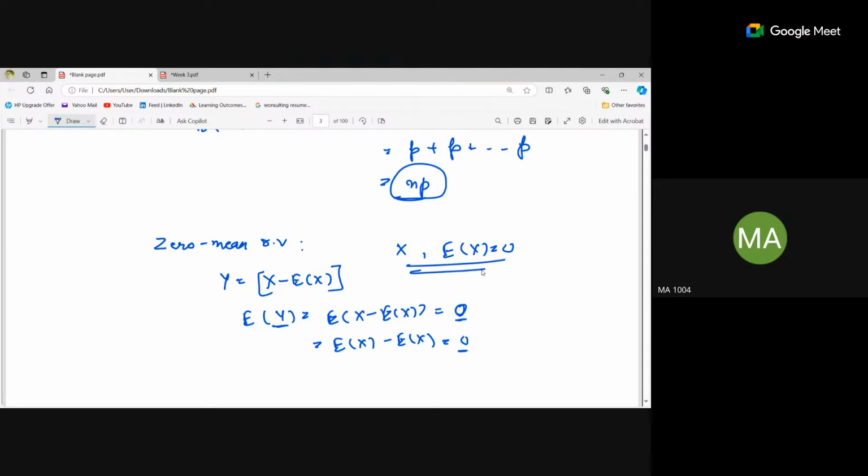That's it. If we are just subtracting the expectation from the random variable, then the value is 0.